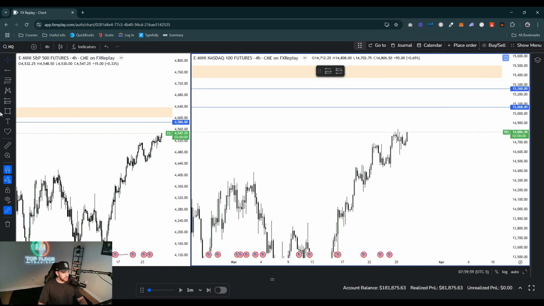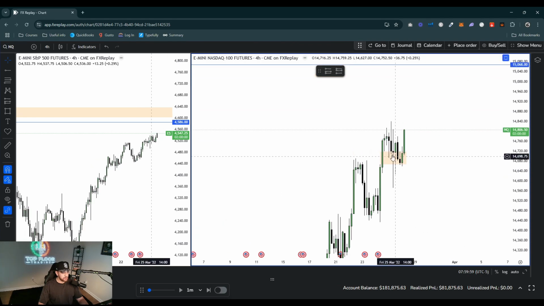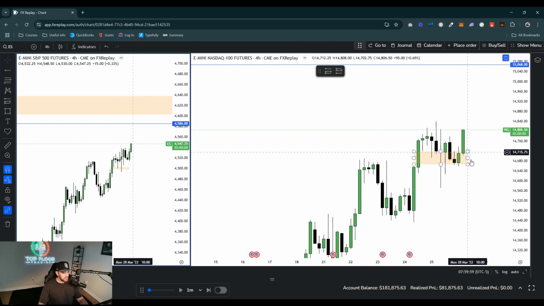So we're respecting a 4-hour fair value gap so far here, which is 10 a.m. on Friday, 2 a.m. using this 4-hour fair value gap. We're really respecting this upper one right here, right? There's no body closures below it. This thing is pushing up. Same story on ES. We're respecting this 4-hour FVG from Thursday, pushing up higher.